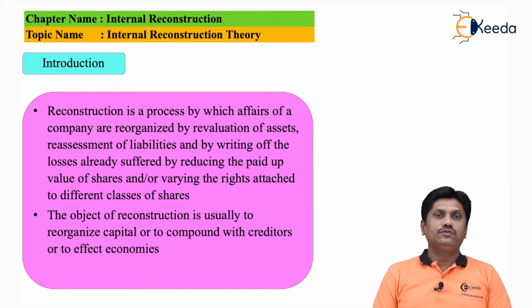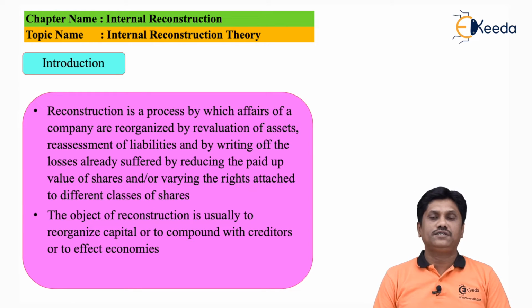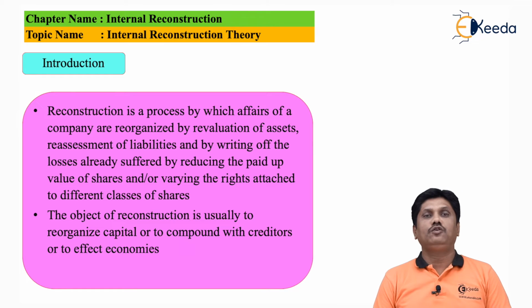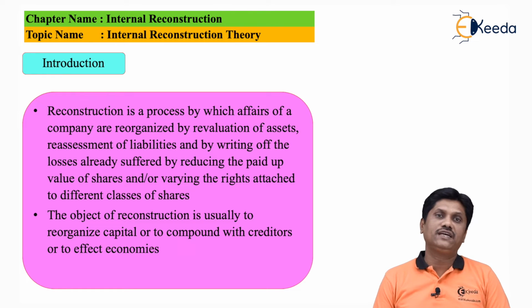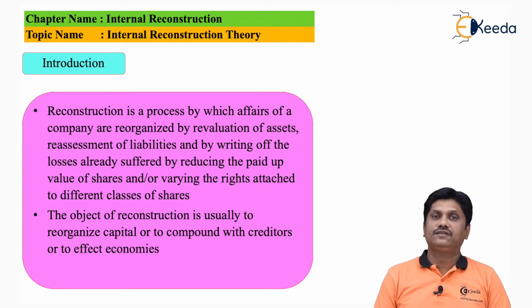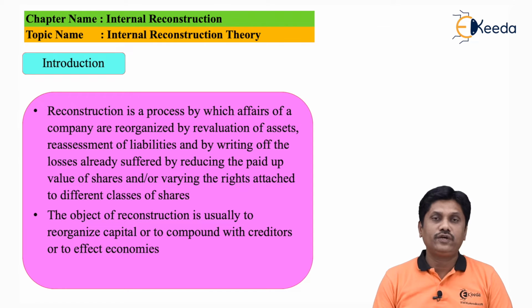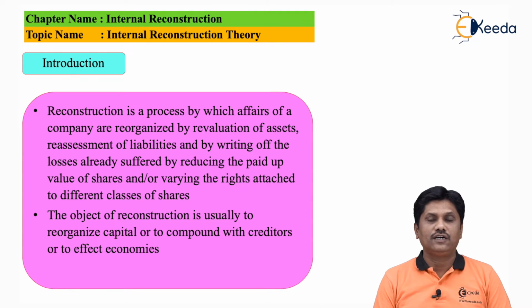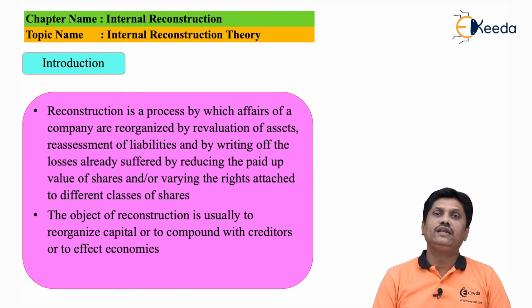Friends, now you just imagine there is a company which is loss making. If the company is making losses, it will be debited to the P&L account, we know. All those losses get accumulated in your P&L account and that debit balance of the P&L account will be shown in the balance sheet on the asset side, which is a fictitious asset. Now think that if the company is incurring losses year after year, a point will be reached where you cannot carry on that debit balance of the P&L account. You cannot continue with those losses. That burden on the head should be removed. Otherwise, your company will actually go into liquidation.